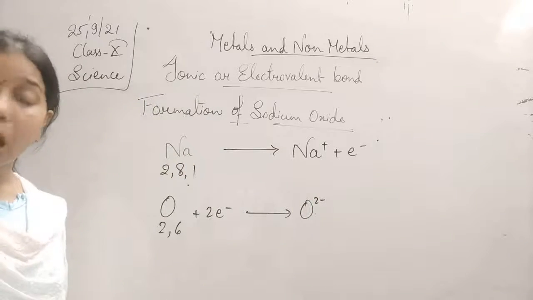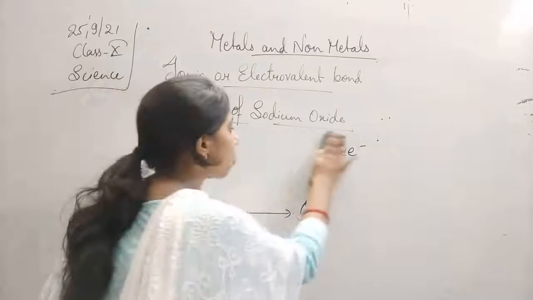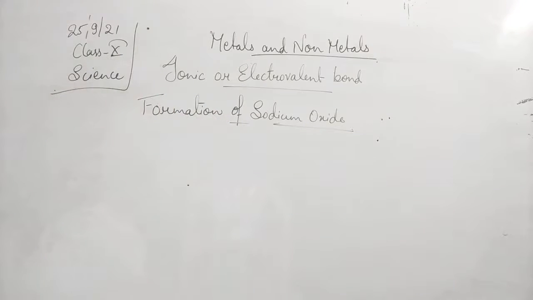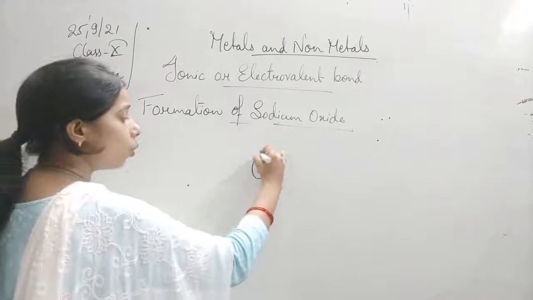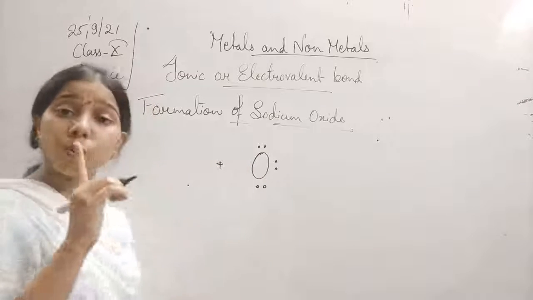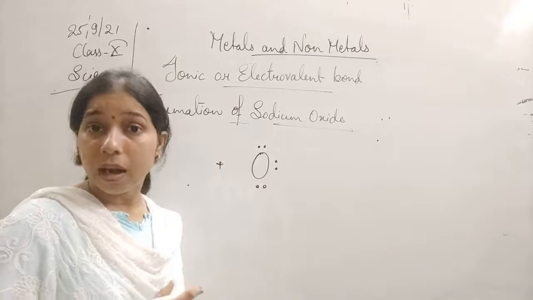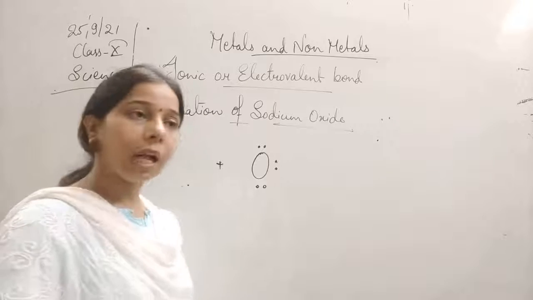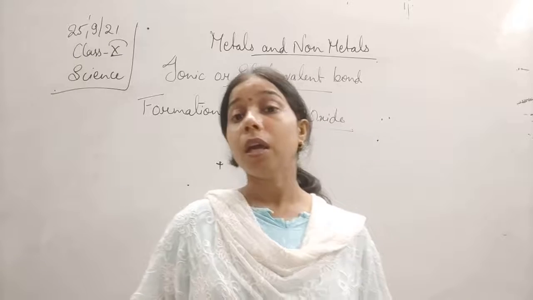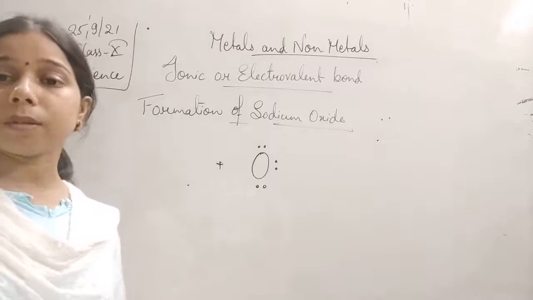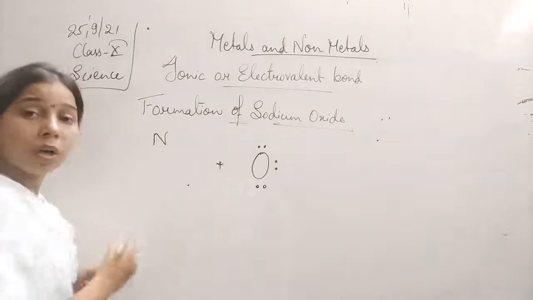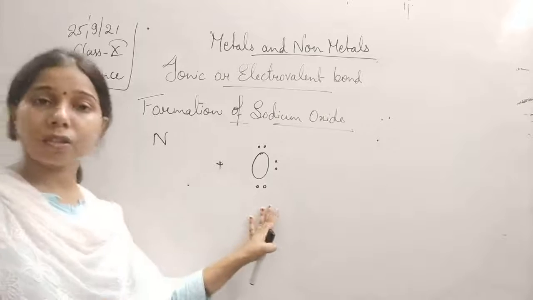Now let us see how the formation of the sodium with that of the oxygen will occur. So basically this sodium is there. Oxygen is O2-. So 1, 2, 3, 4, 5, 6. It needs not one electron but 2 more electrons. And we are combining it with the sodium. We know that the sodium has only 1 valence electron in it. That's why we are going to take 2 sodium atoms. So we need 2 sodium atoms to complete the oxygen octet, students.